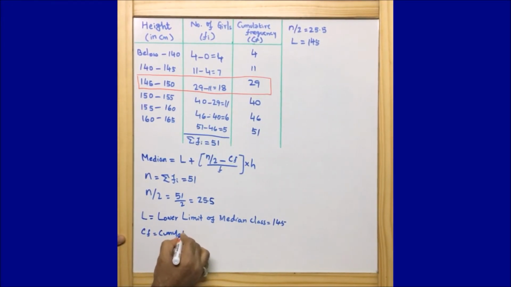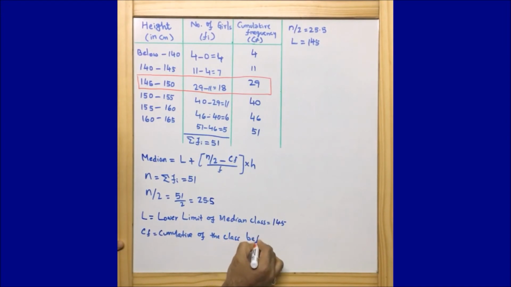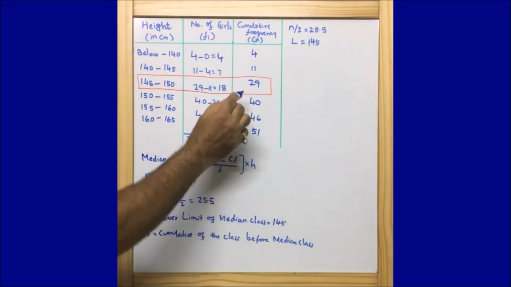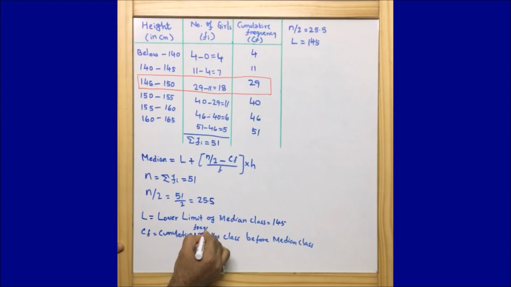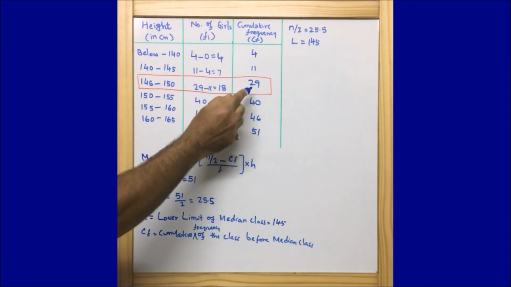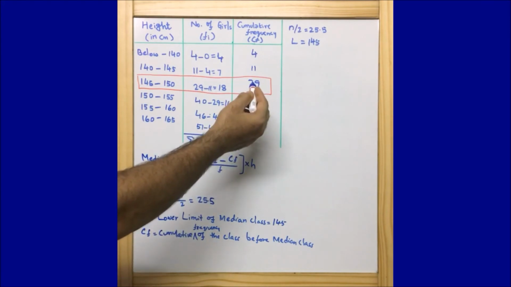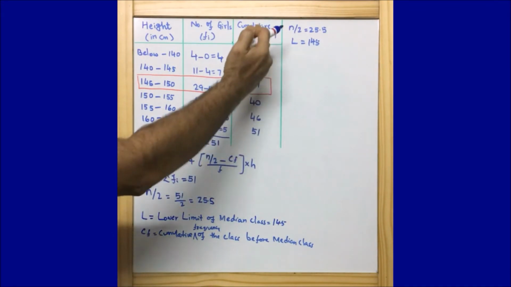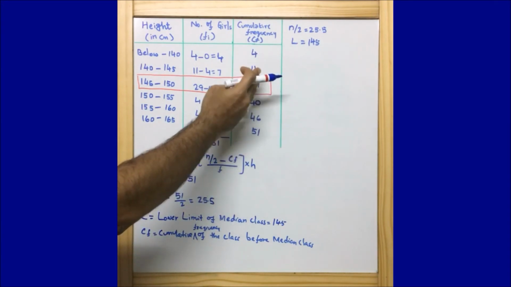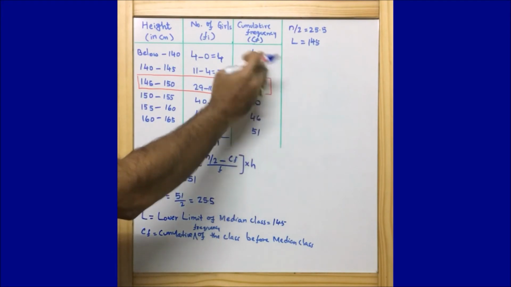The median class here has cumulative frequency 29, so the cumulative frequency of the class before it is 11, because this is the cumulative frequency column and the figure before 29 is 11.